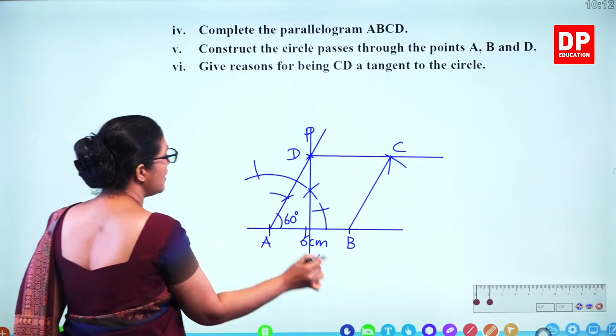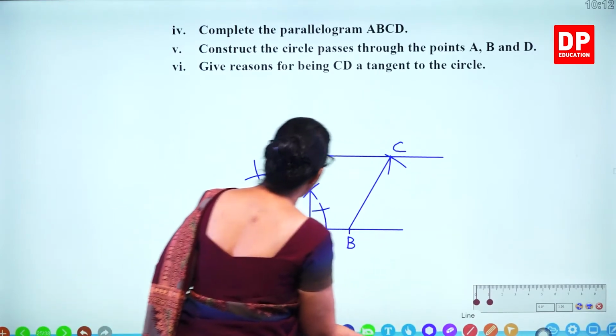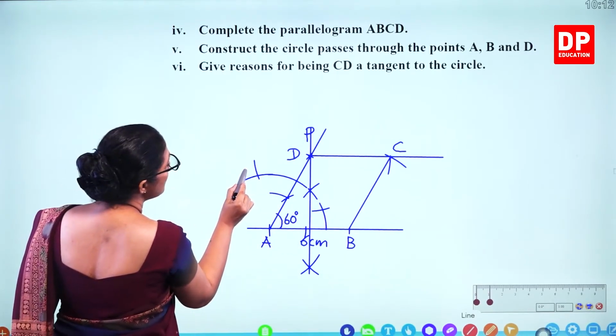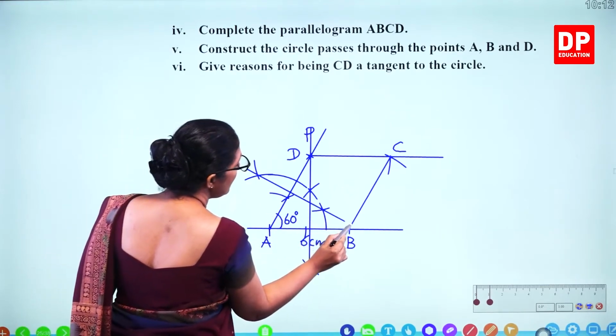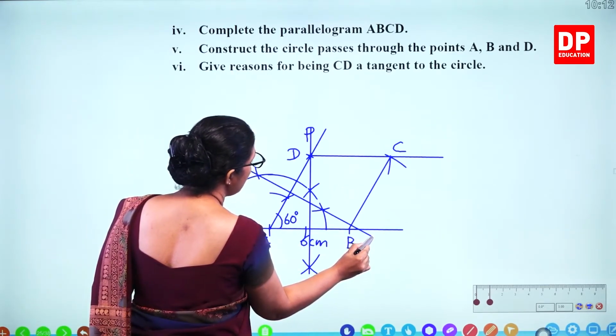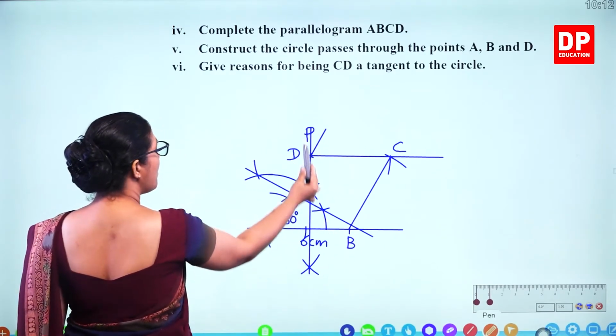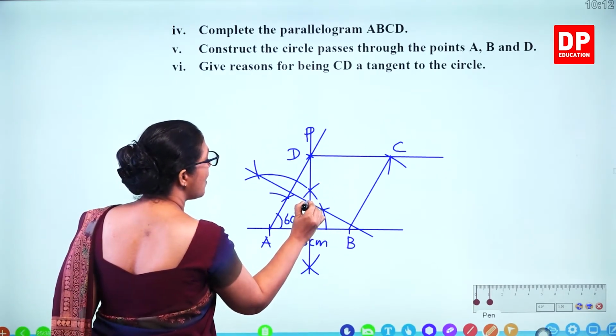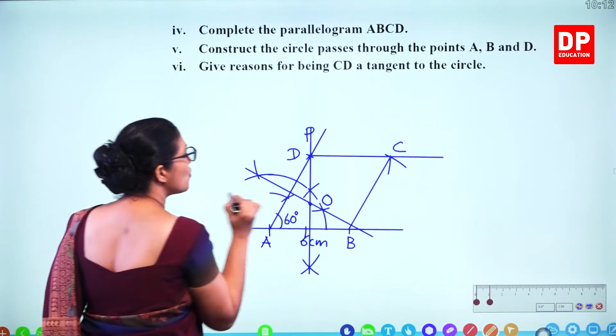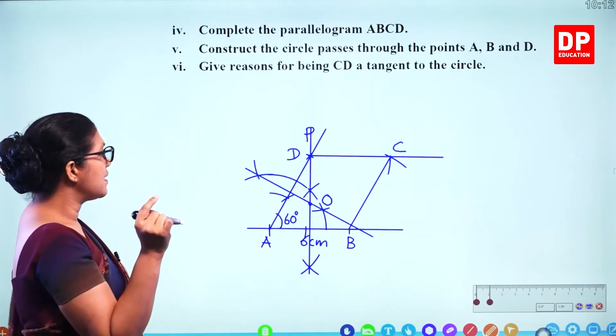Now we have the two intersecting points, you can connect. So this one and this one. So when you connect that, you get the center. So this is one perpendicular bisector, this is one other one. So the intersecting point. So we'll take O as the center of the circle.